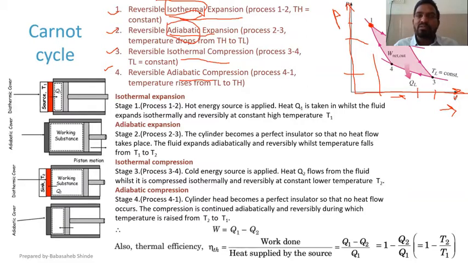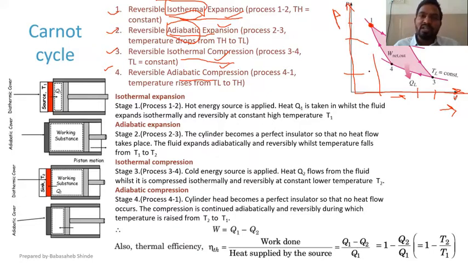Isothermal expansion is there, isothermal compression is there. Similarly, adiabatic expansion is there and adiabatic compression is there. So those 4 stages are there in Carnot cycle.